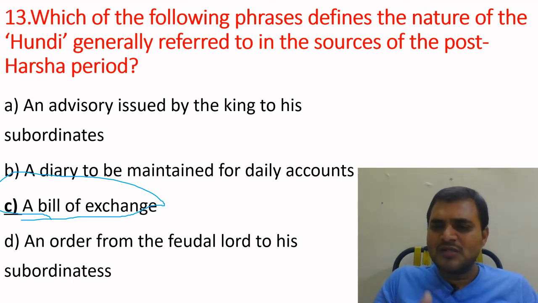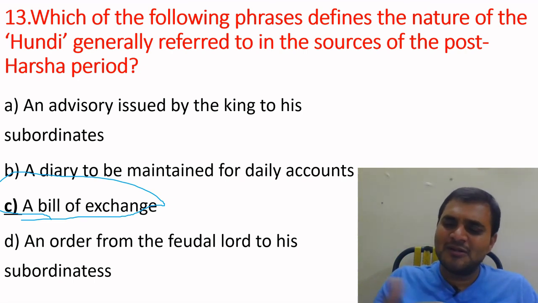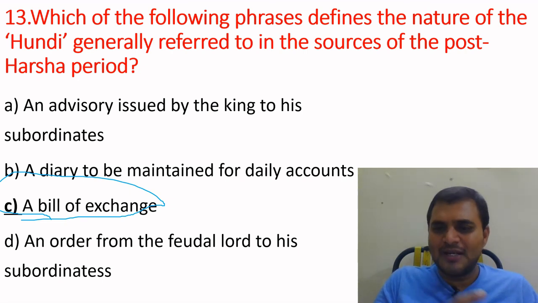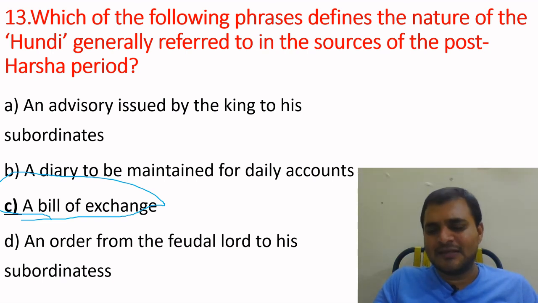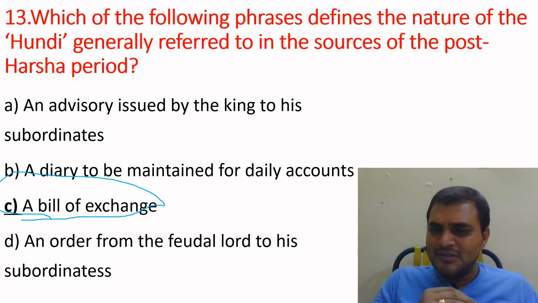A trader who wants to go from one place to another through forest, definitely thieves and antisocial elements may attack, so they could not carry money in the forest region. That's why they used a medium of exchange, the bill of exchange.